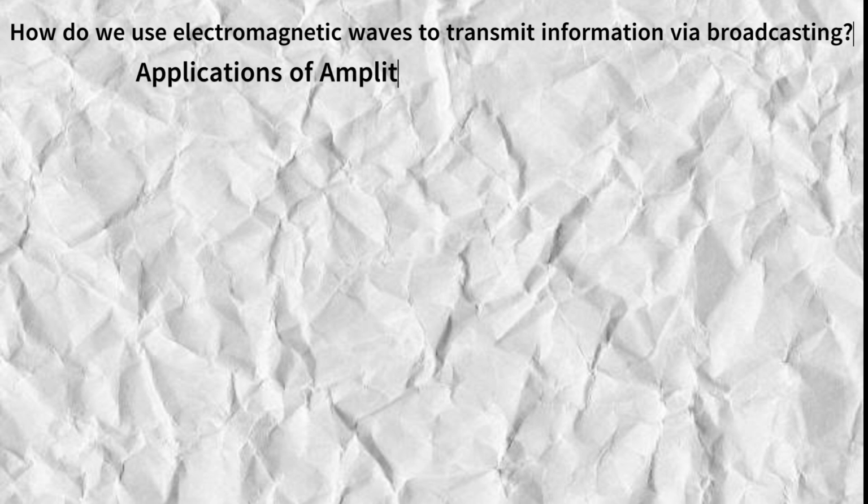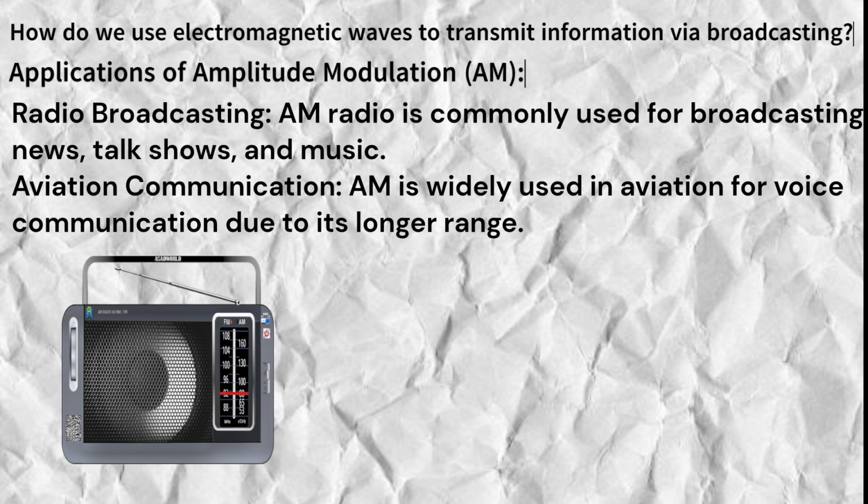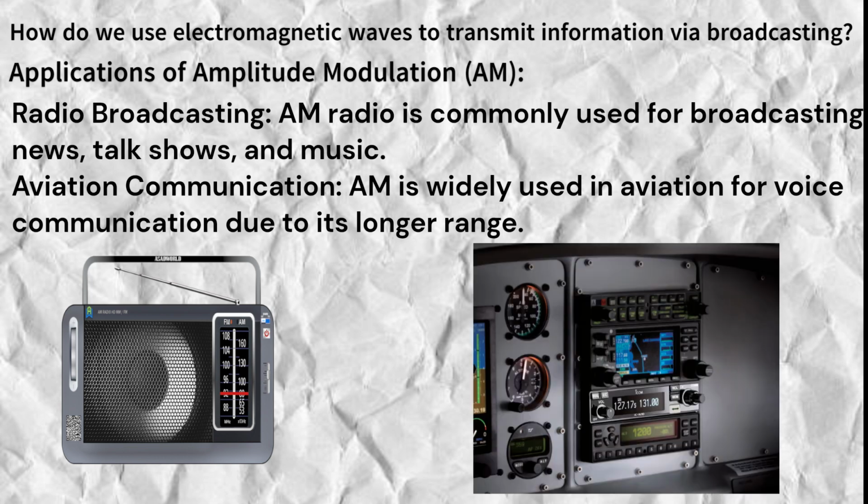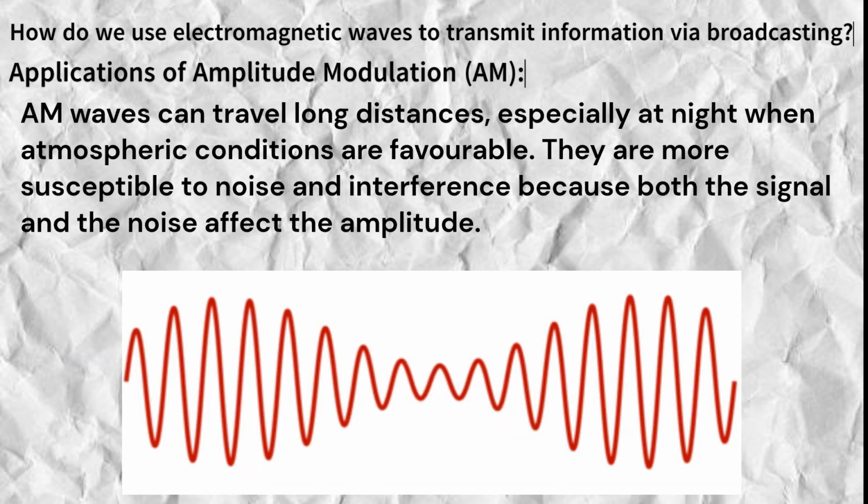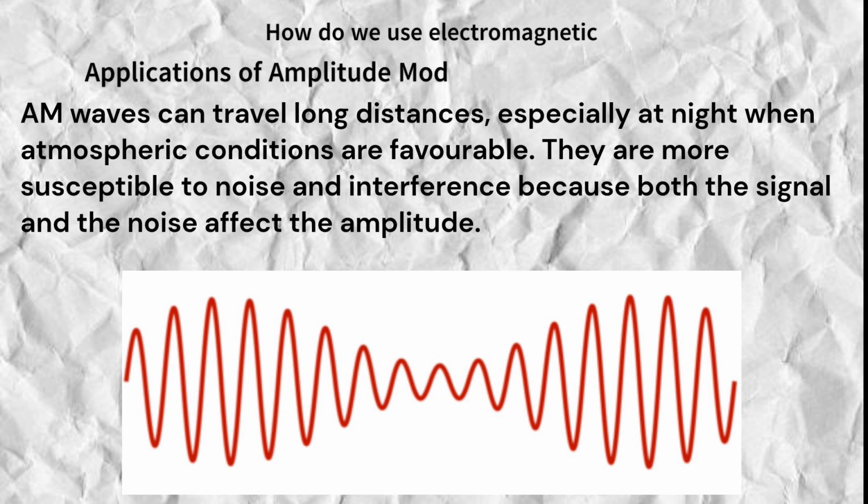Applications of AM. Radio broadcasting. AM radio is commonly used for broadcasting news, talk shows, and music. Aviation communication. AM is widely used in aviation for voice communication due to its longer range. AM waves can travel long distances, especially at night when atmospheric conditions are favorable. However, they are more susceptible to noise and interference because both the signal and the noise affect the amplitude.